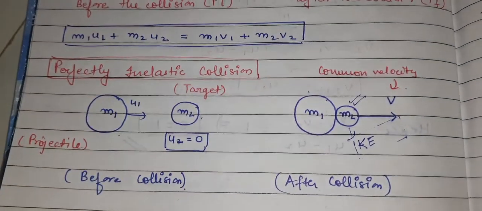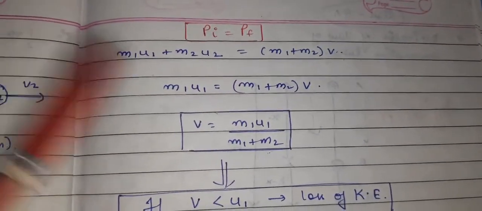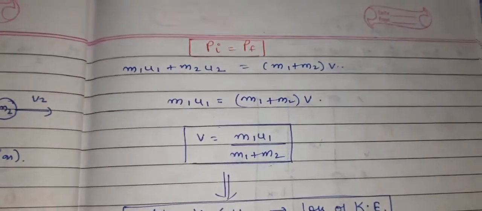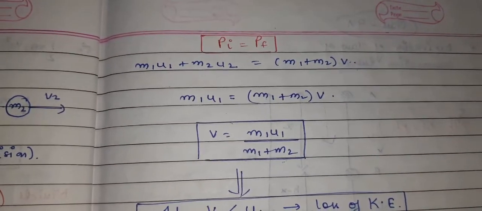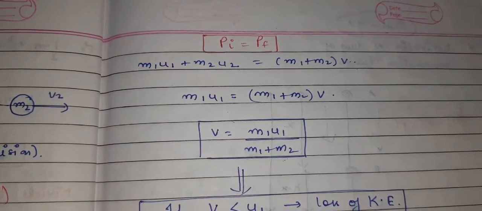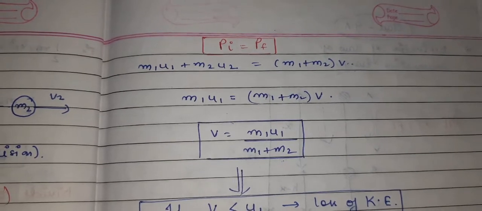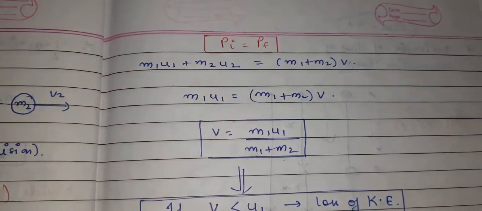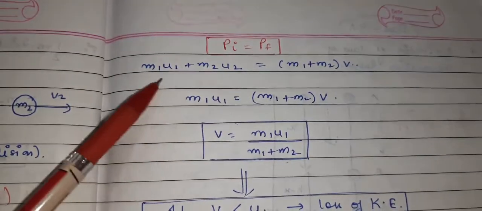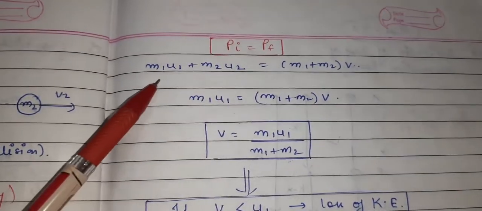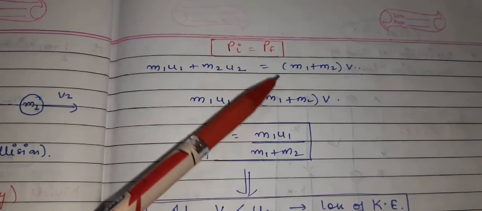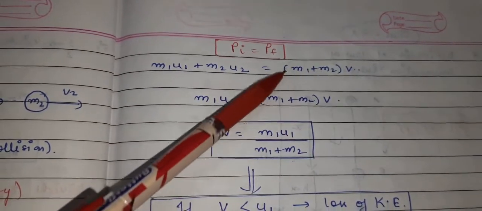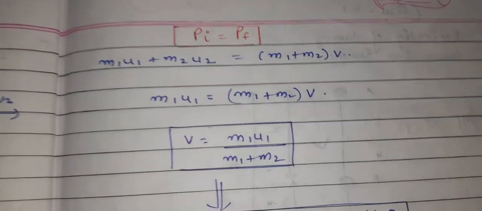We all know that whether it is inelastic or elastic, the collision must follow the law of conservation of momentum. So pi should be equal to pf. Here pi remains the same, m1 u1 plus m2 u2 equals, but pf has changed.